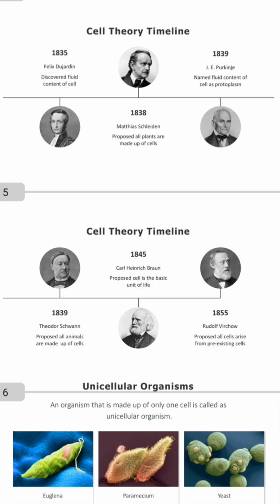Then Carl Heinrich Brown proposed that the cell is the basic unit of life, like the definition of cell. So Carl Brown is the one that actually made us understand the meaning of cell as the basic unit of life. Then Rudolf Virchow was the one that told us that organisms came from pre-existing cells.